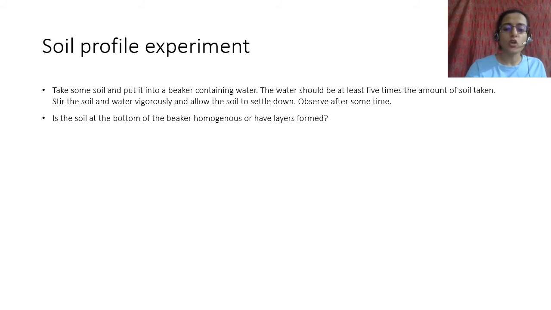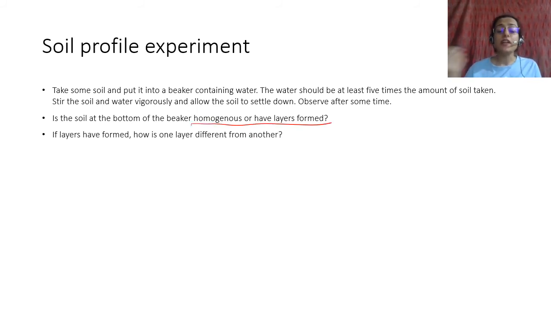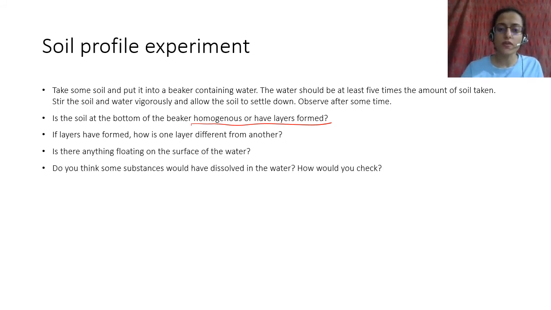Is the soil at the bottom of the beaker homogeneous or have layers formed? If layers are formed, how is one layer different from another? Is there anything floating on the surface of water? These are all the questions that you will be able to answer when you do this experiment. Do you think some substances would have dissolved in water? How would you check? Now you should do this. You should actually go out, you should get a handful of soil and you should put it in water and see. You will be able to see this.